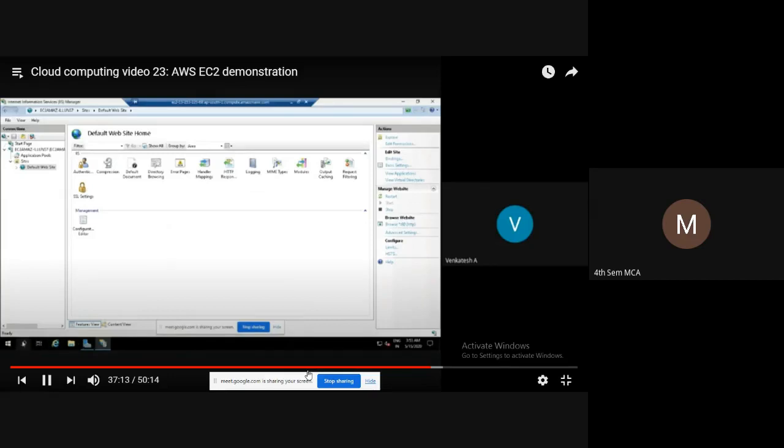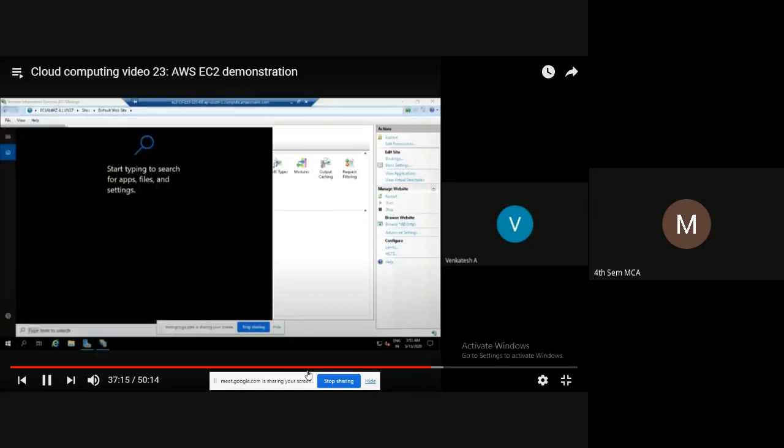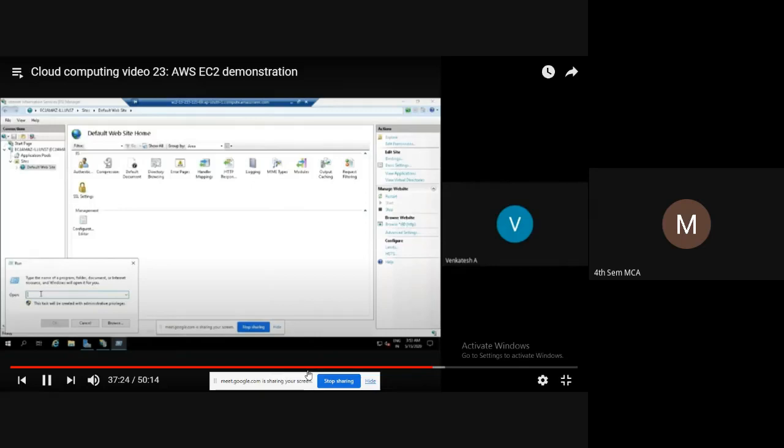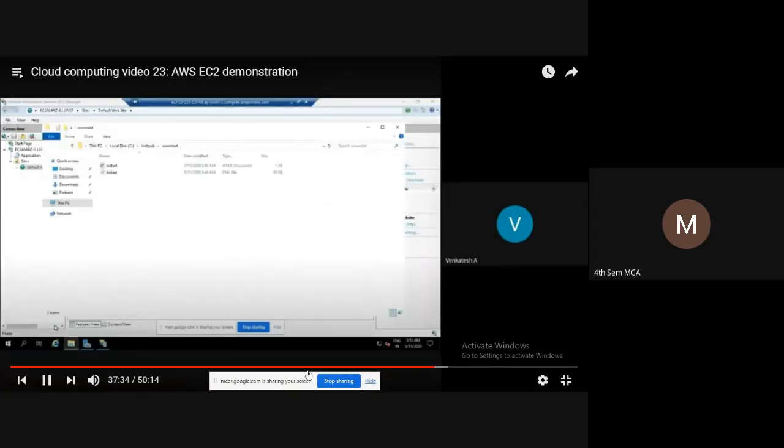Now go to the run option. Select desktop application run. Under run, paste that path and click OK. Now it will show where this application is hosted.